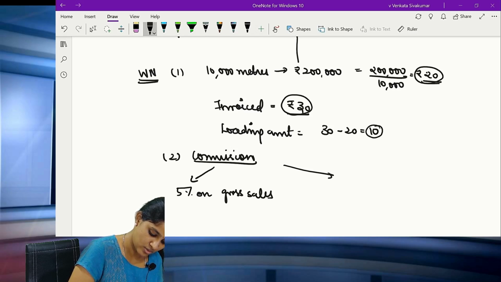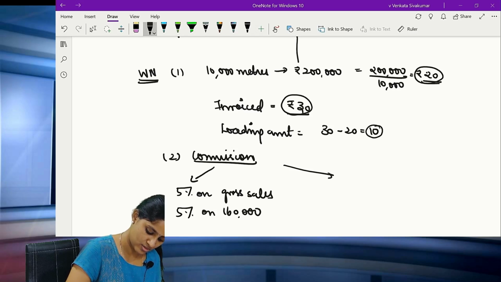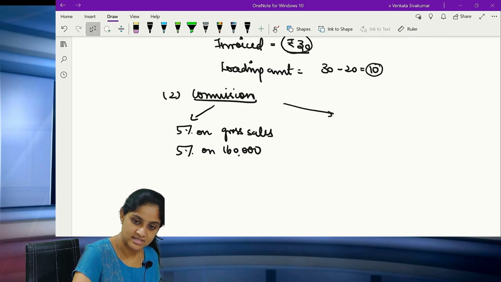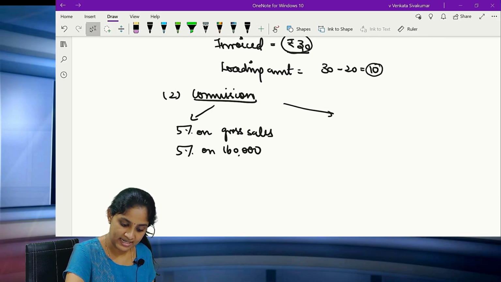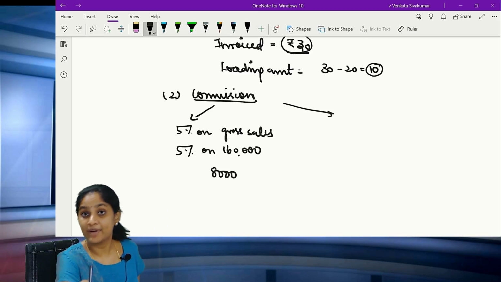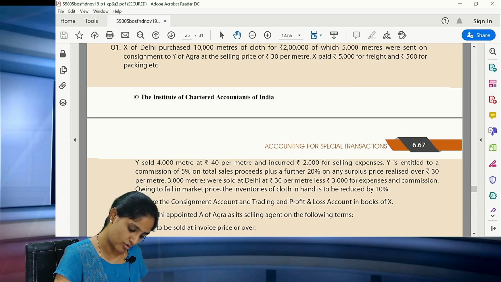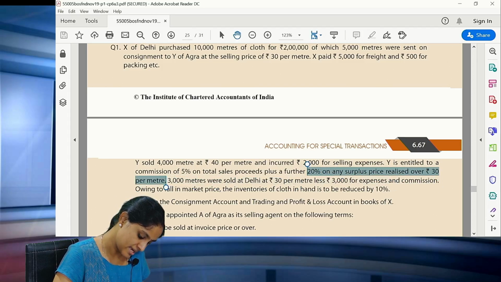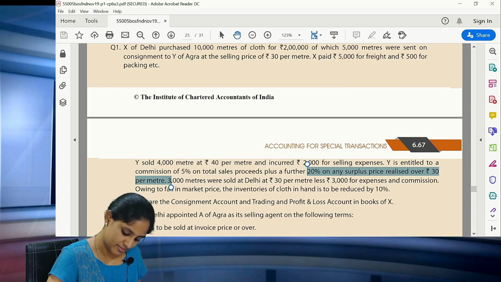Correct? So what is the total sales? 5% on 1,60,000. So how much does it come to? 5% into 1,60,000 comes to 8,000. Apart from this, he is also given what? All of you please see, he is entitled to 20% on the surplus price received over 30 rupees per meter.